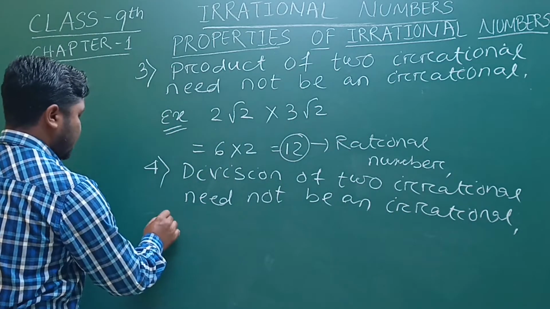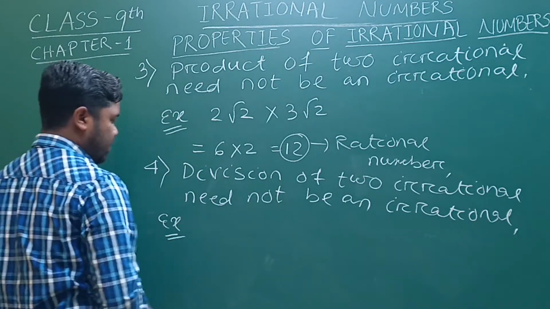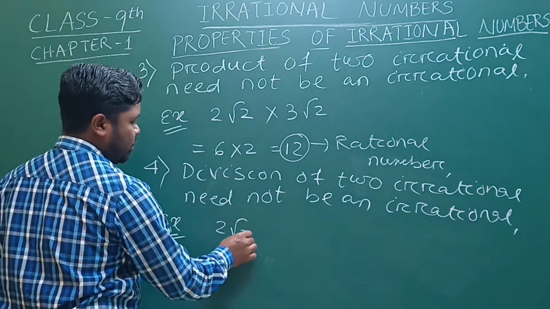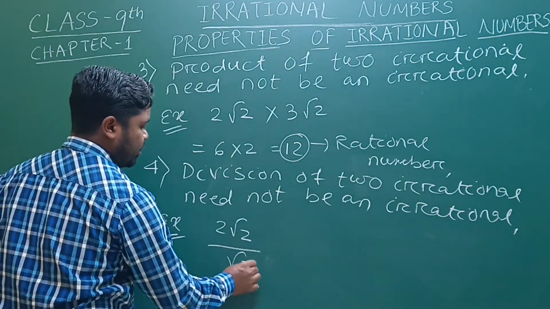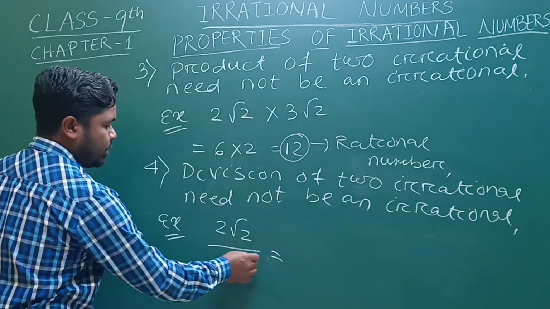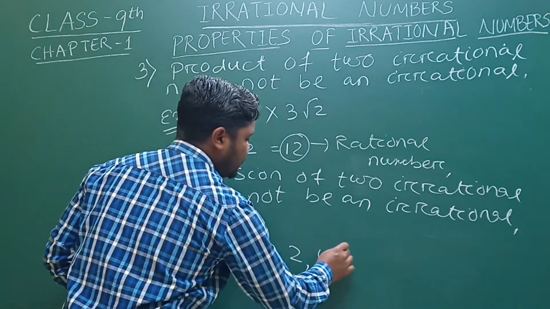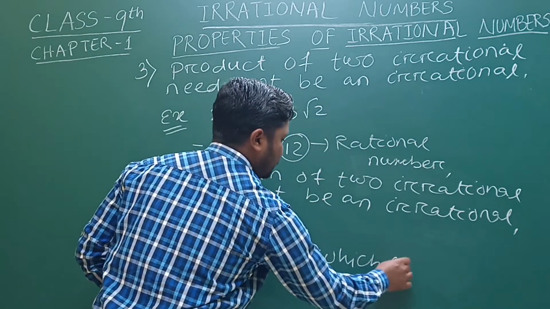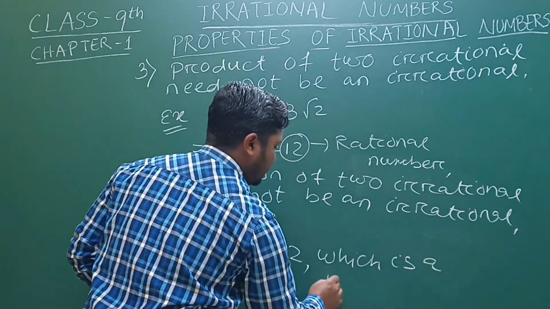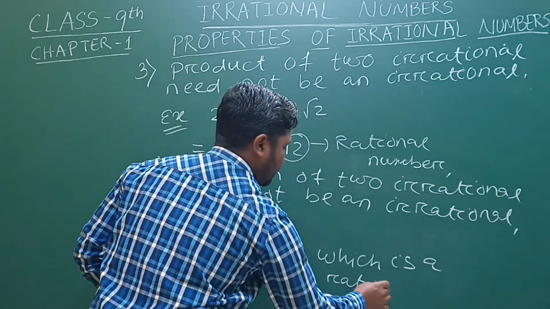So let's take an example. If I write 2 root 2 divided by root 2, here root 2 cancels, we can get 2, which is a rational number.